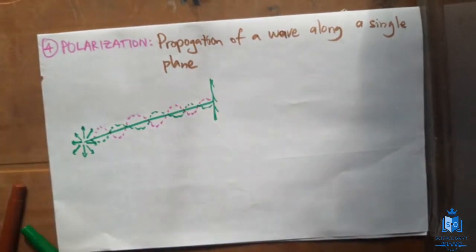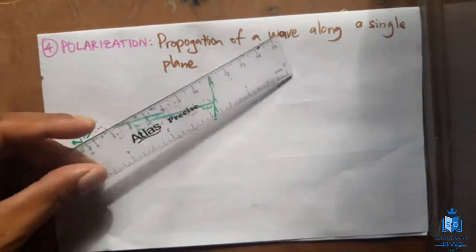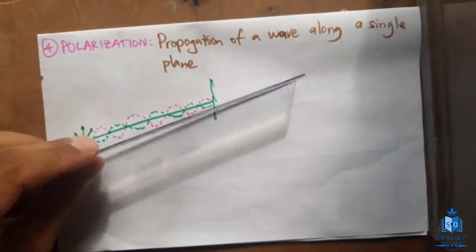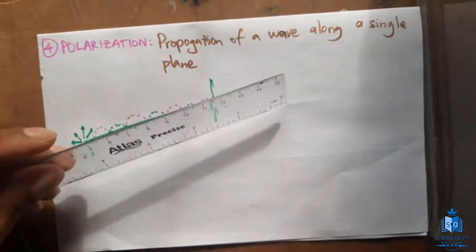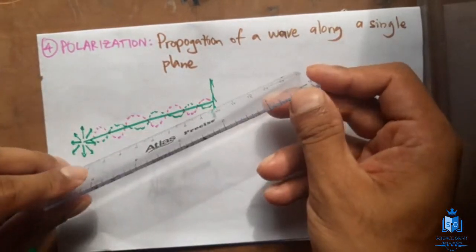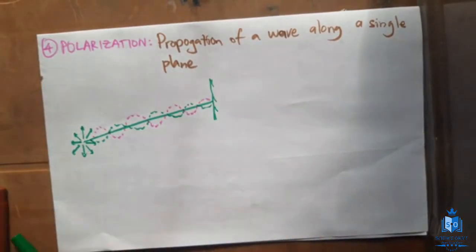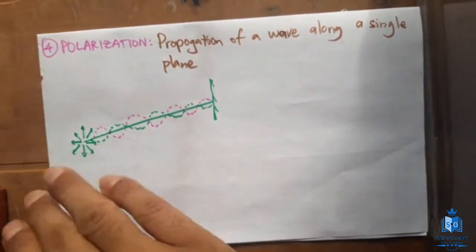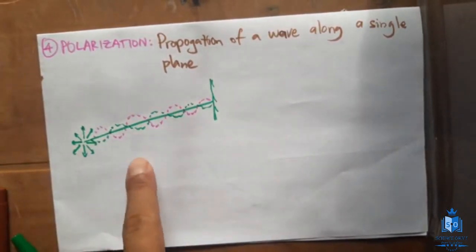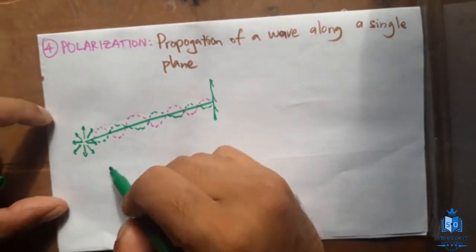What I have drawn is that the pink one is like this, and the green one is like this. Different planes. Another wave might try to go like this. So this wave is approaching at different planes because the particles are vibrating in different planes. So this is non-polarized. Here, no polarization.